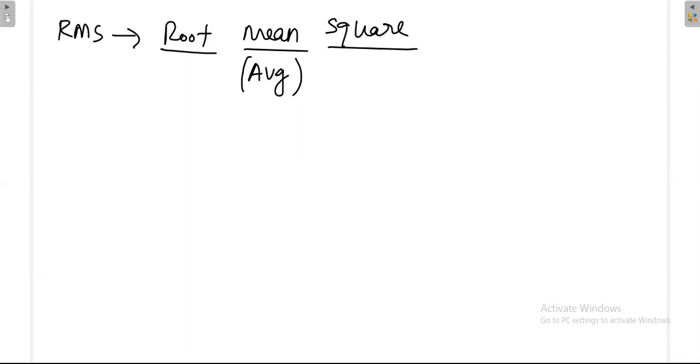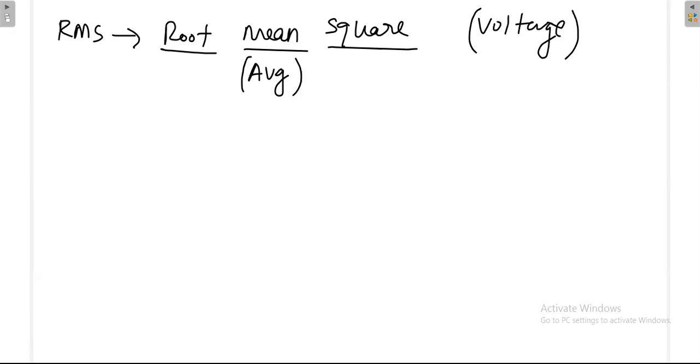So ultimately the unit will be voltage only. If already voltage is there, after RMS also voltage. If already current is there, after RMS also current. That unit will not change.